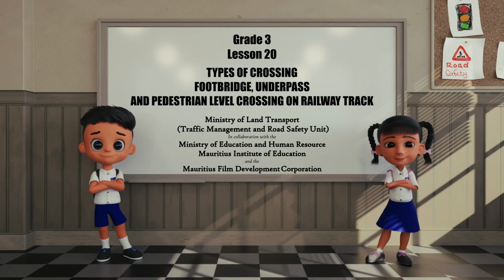Lesson 20. Types of crossing: footbridge, underpass, and pedestrian level crossing on railway track.